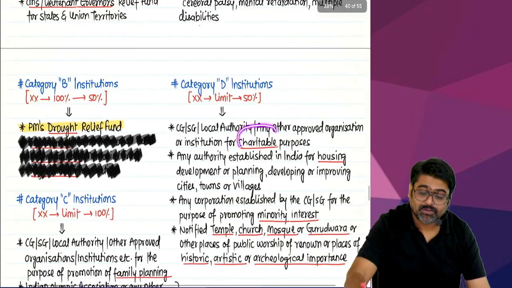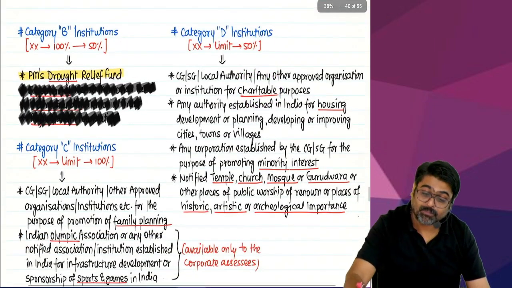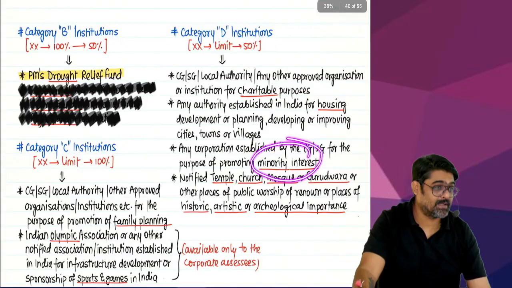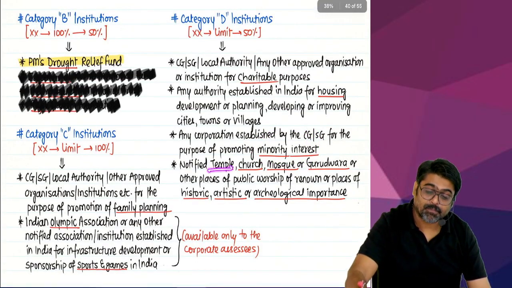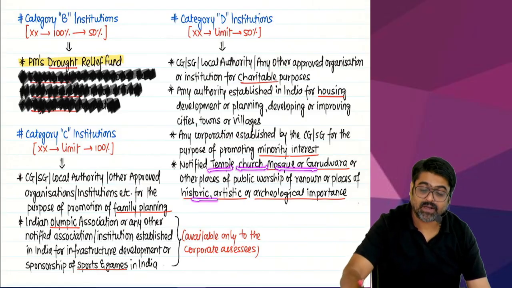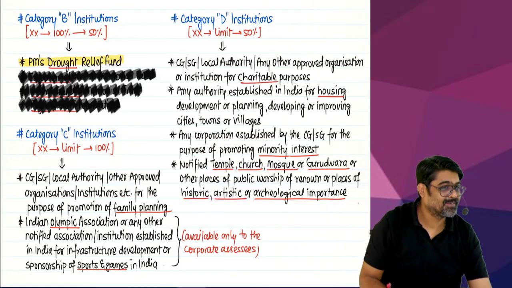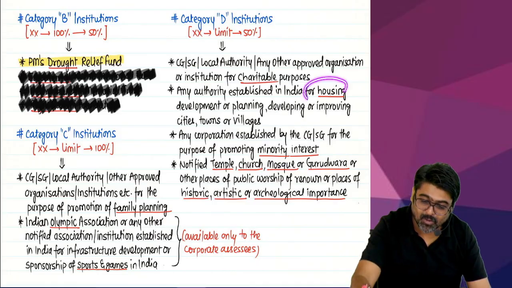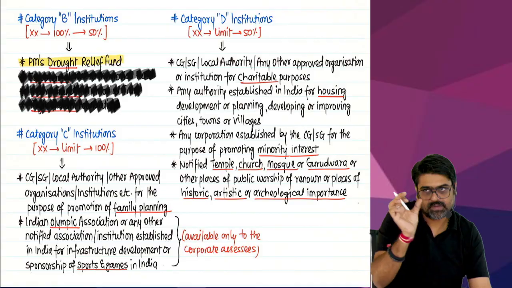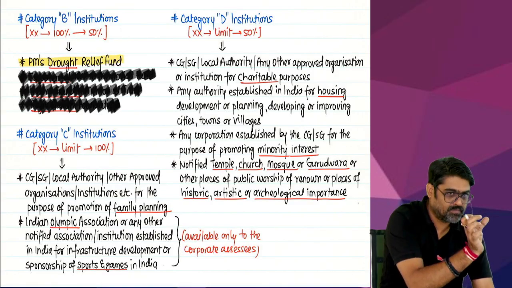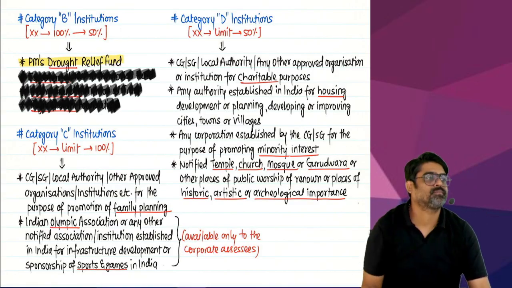So I will do charity. I will do something for the minority interest. Yes or no? And I will visit temple, church, mosque and different places. And then I will come back home and I will sleep. Whatever words which I have used in my entire story, you have to remember those words only.